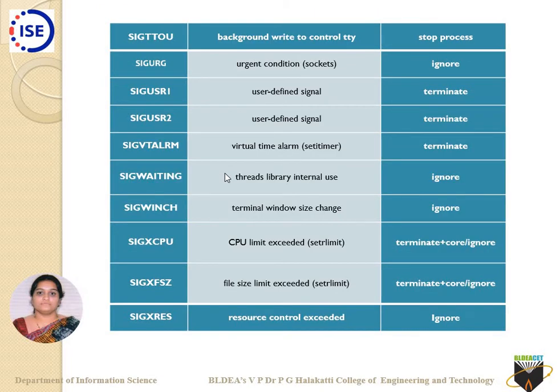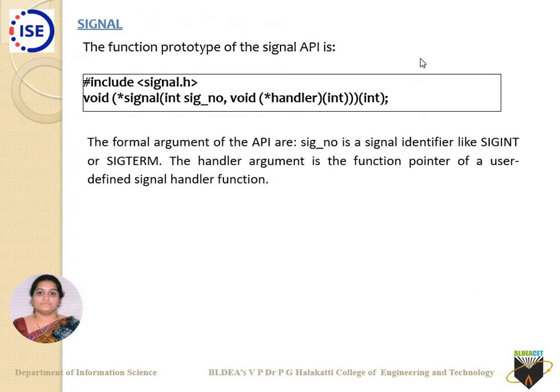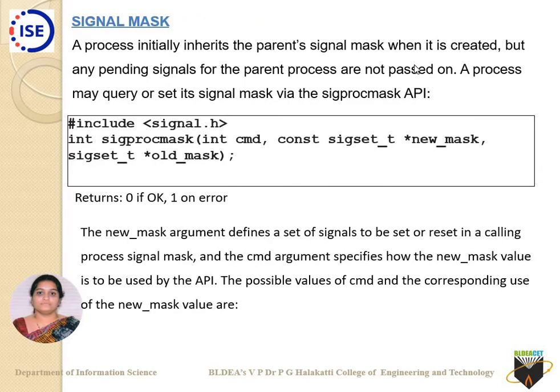Followed by that, we also came across kernel support for signals, what we mean by signal, and how the signal API works. Now let us come to the next section, which is called signal mask. So what do we mean by signal mask?